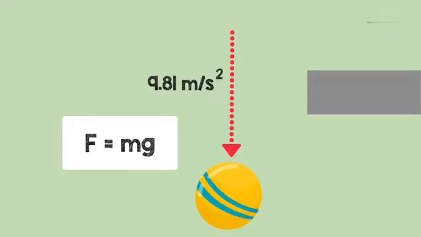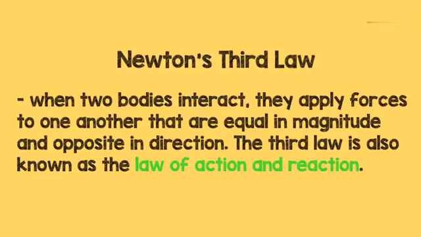Among these forces, one tends to be present at all times. This force will be discussed through Newton's third law. Newton's third law states that when 2 bodies interact, they apply forces to one another that are equal in magnitude and opposite in direction. The third law is also known as the law of action and reaction.